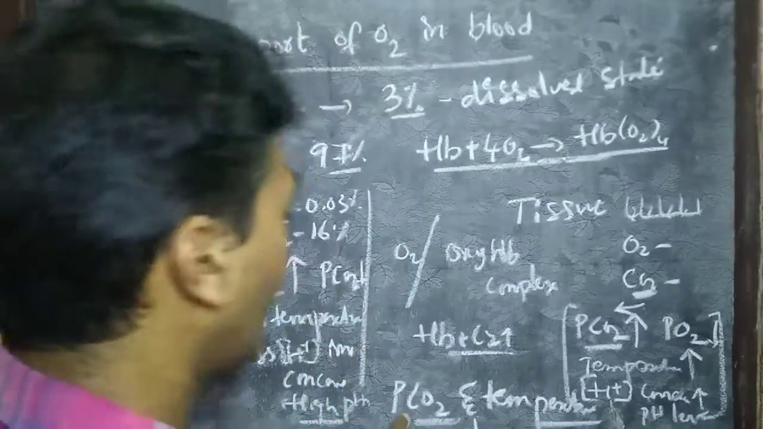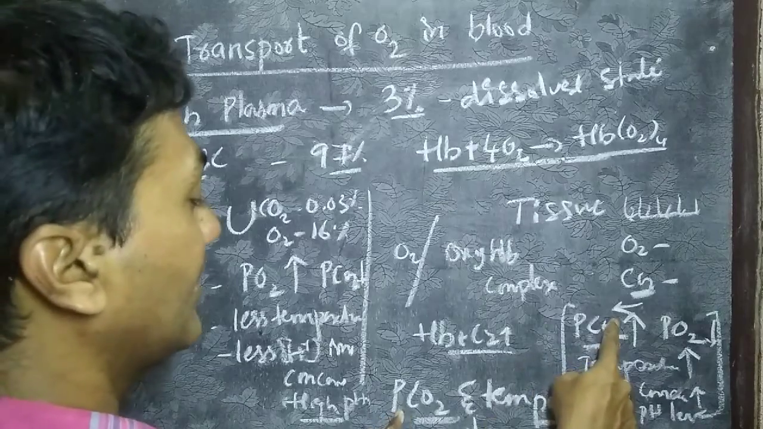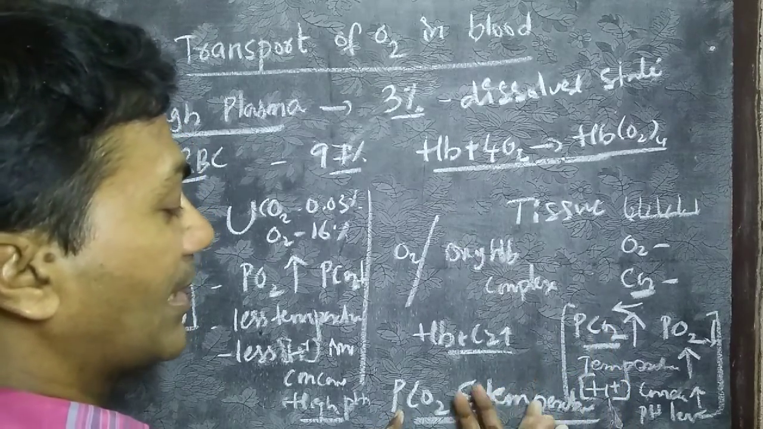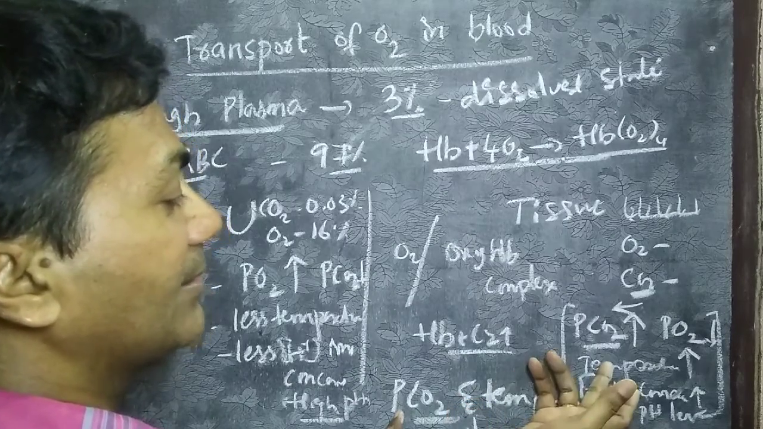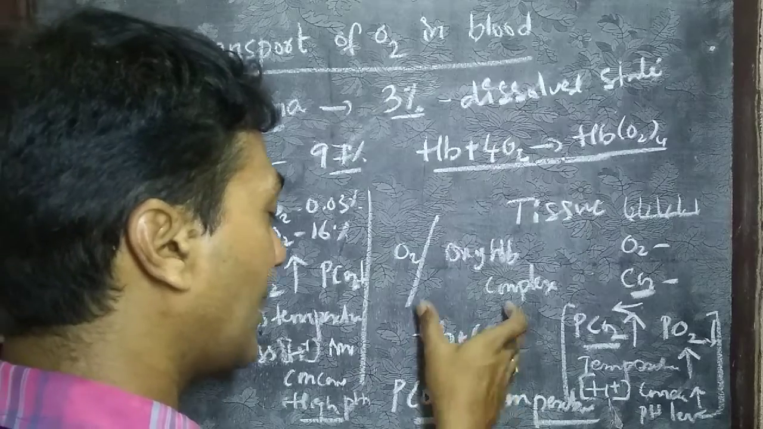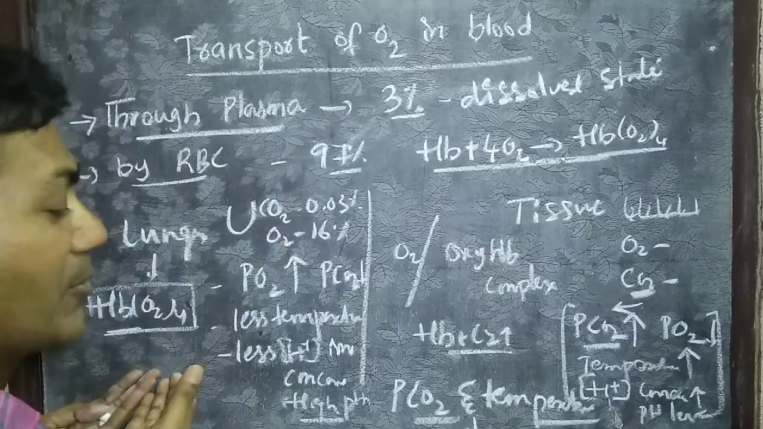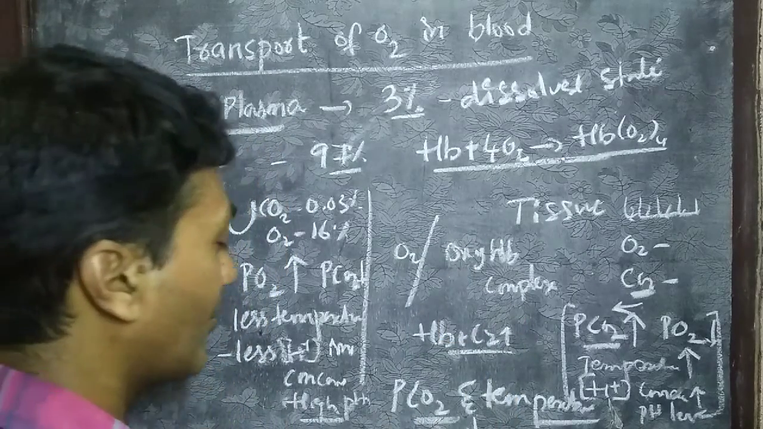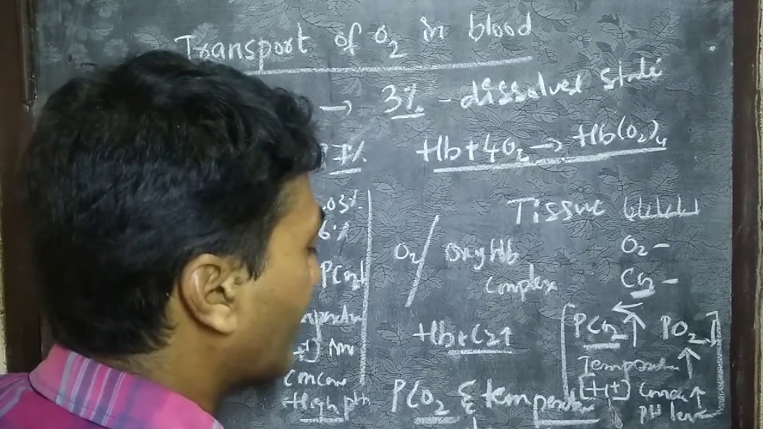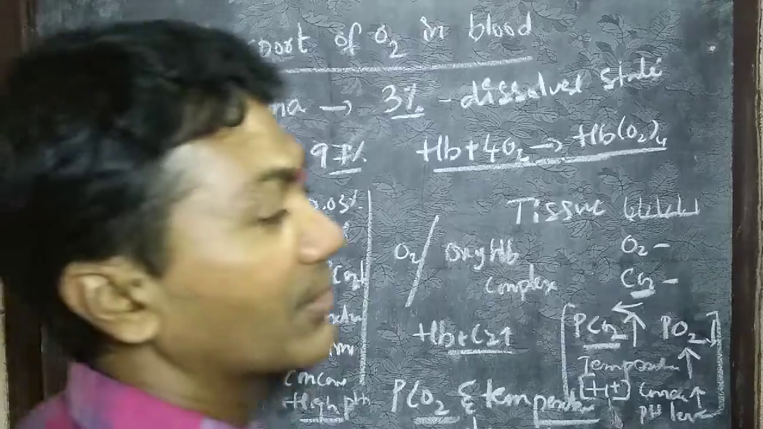Why? Because if PCO2 is high, then what happens? No oxyhemoglobin forms, and even if temperature is high, no oxyhemoglobin forms. So when these two are low, obviously oxyhemoglobin forms. So this effect is known as Bohr's effect. This is regarding transport of oxygen in blood.